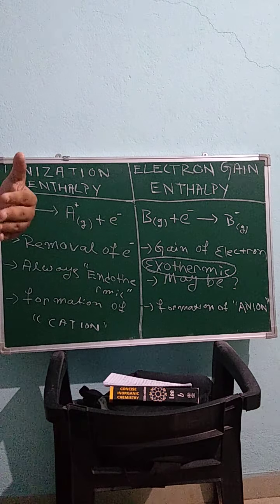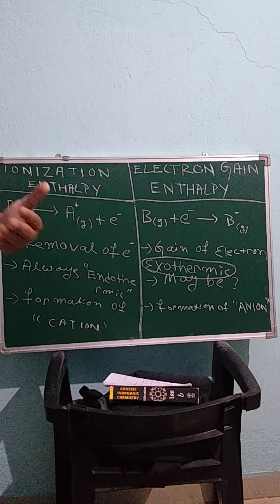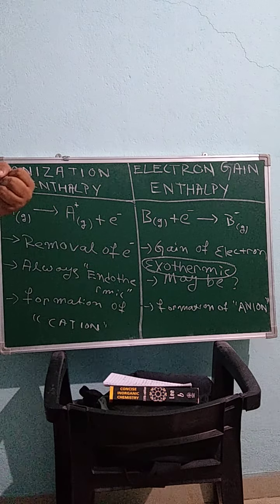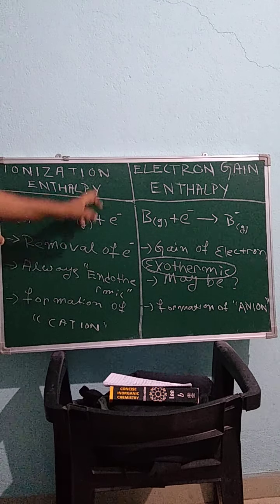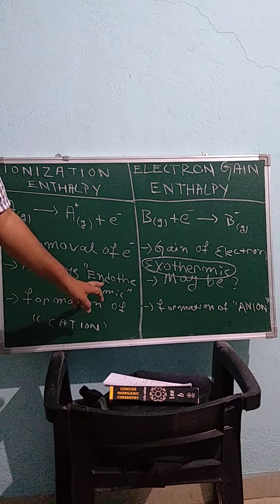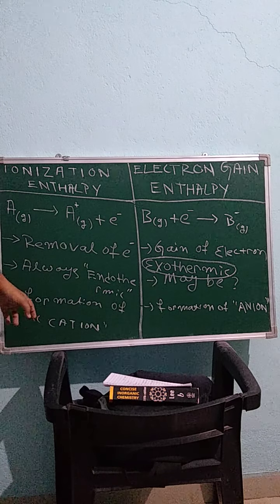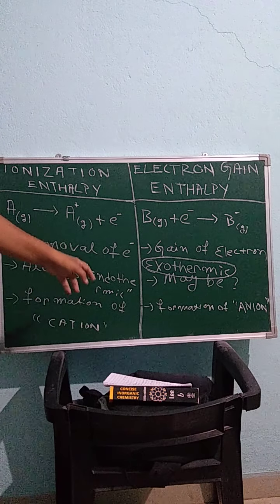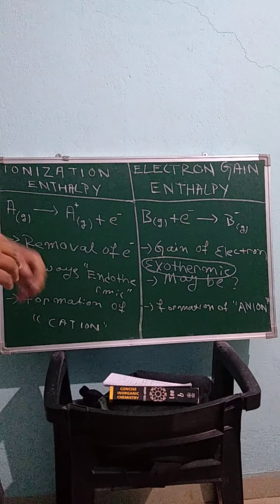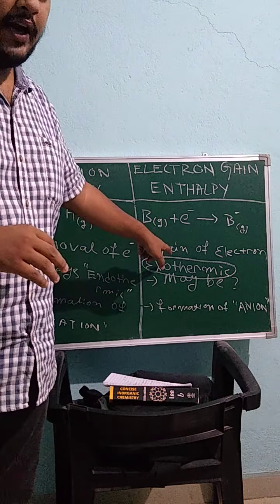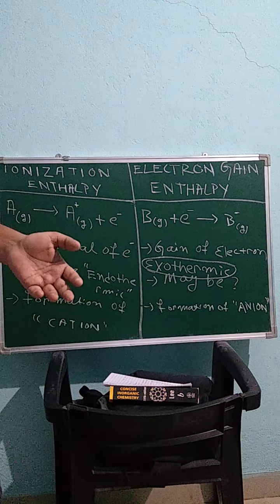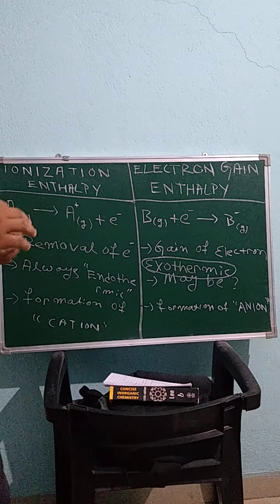So we need to give external energy to the atom so that we can remove that electron. So ionization enthalpy is always an endothermic process, or you can say the formation of a cation is always an endothermic process.